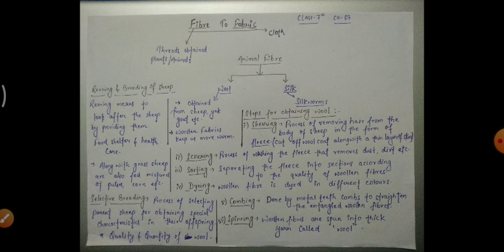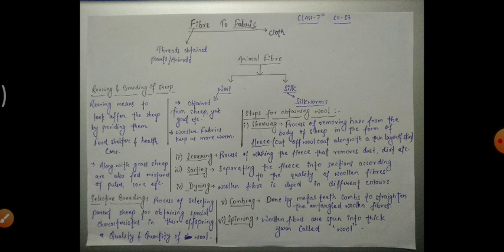The first step is shearing. What does the word shearing mean? It is the process of removing hair from the body of the sheep in the form of fleece. And what does the word fleece mean? Fleece is the cut-off wool coat along with a thin layer of skin. The hair which is removed from the body of the sheep is removed along with a thin layer of skin, which is called fleece.